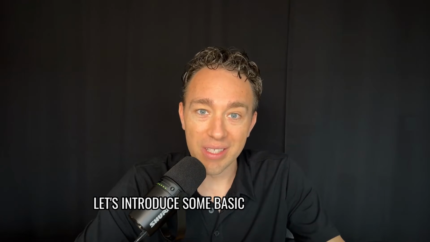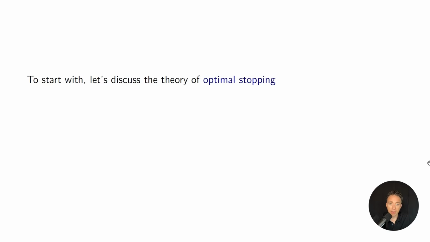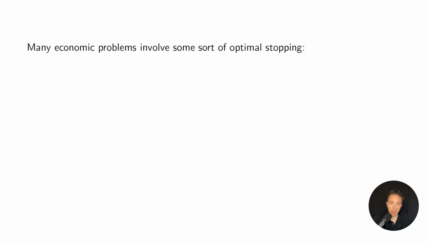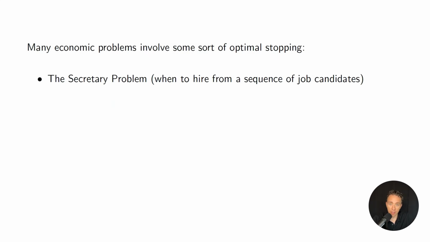Let's introduce some basic concepts in the following slides. Let's talk a little bit more about optimal stopping before we get into further details. Optimal stopping is a mathematical context for either maximizing rewards or minimizing costs. And optimal stopping problems are by definition dynamic, and many economic problems involve optimal stopping. The canonical one is the secretary problem, which is a question of how many candidates should I interview before I'm confident that I've got the best one in the pool and should offer that one the job.